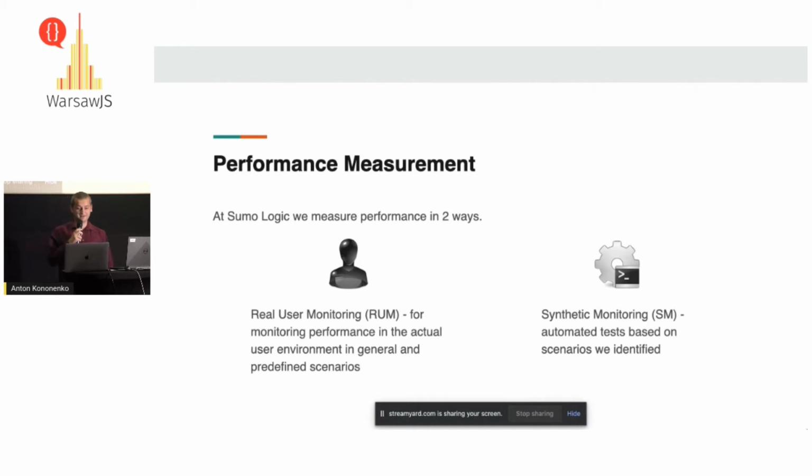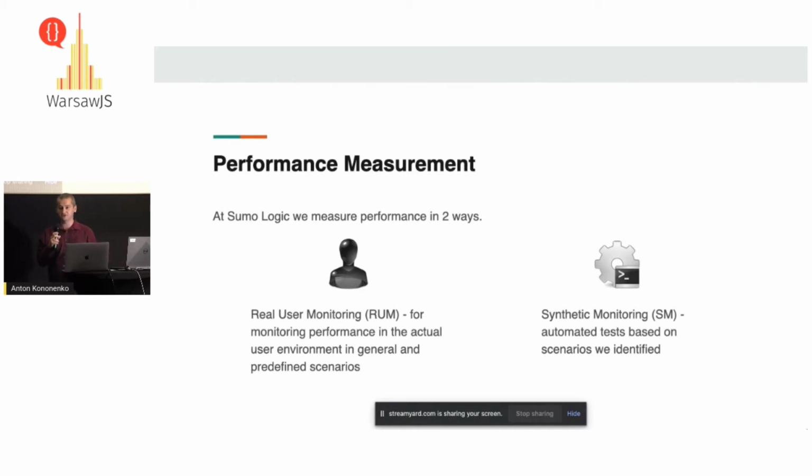And we have this in real user monitoring, and we also use it in synthetic monitoring. We use this when we identify an issue, we know there is a problem, we can actually build a test script which just measures this issue or the flow, and then we add it to our automation tests. This helps us to prevent degradation in the future.